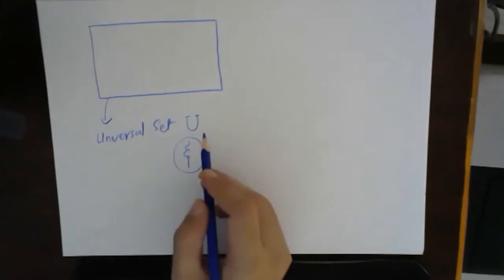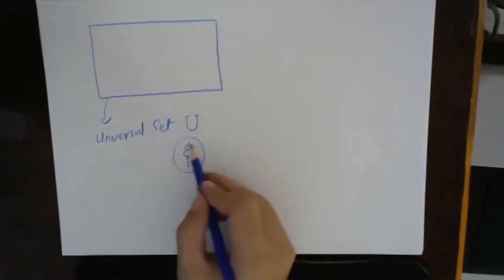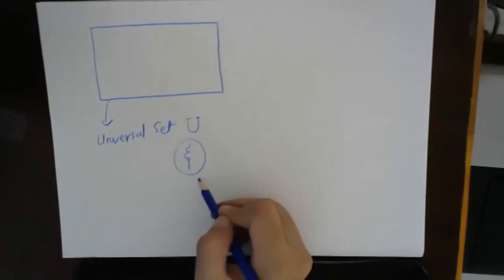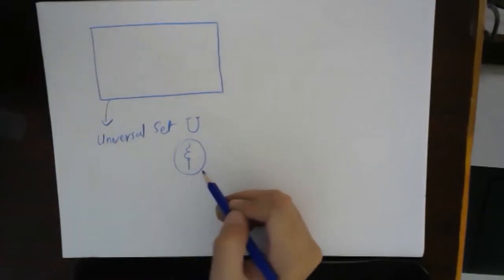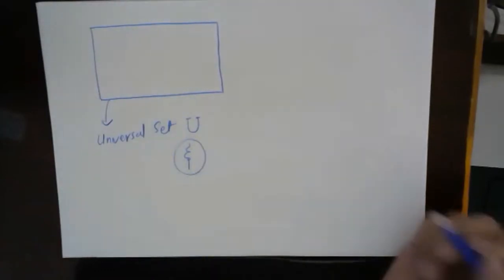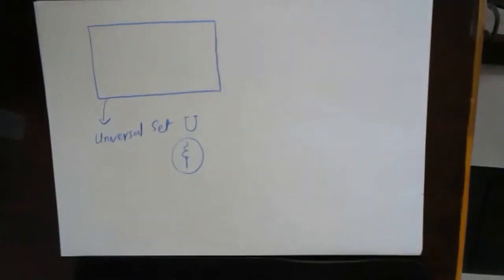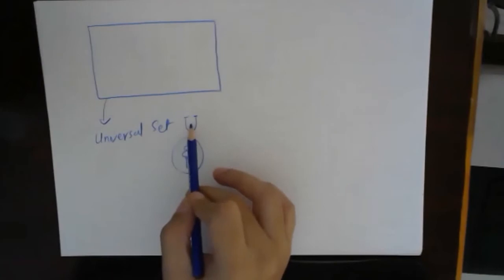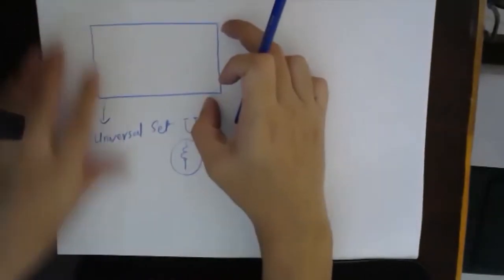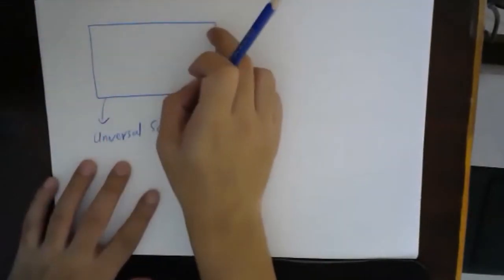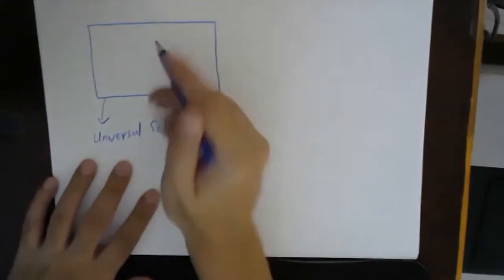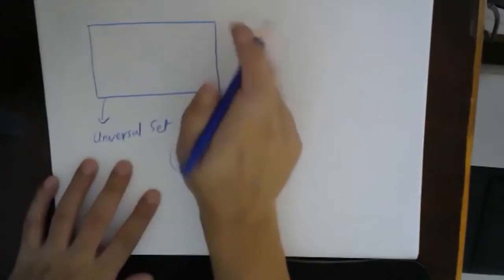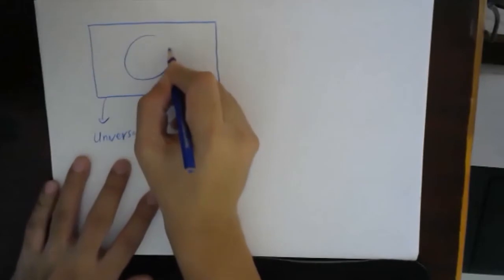But in some of the books you will see this kind of weird looking notation. This also means universal set. However, this is not a proper representation because I was never able to draw it properly. Okay, let's see. Now the universal set will be represented by a box. That means every set inside this box will be a subset of this square.